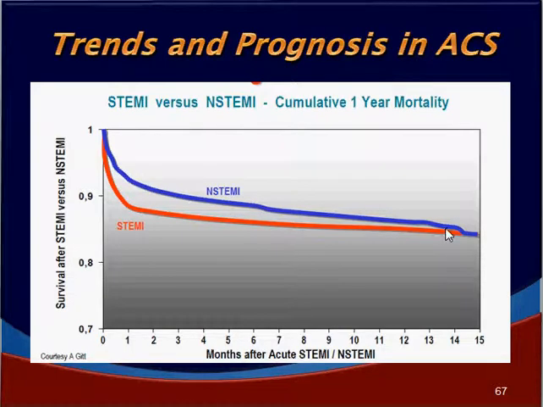But if you look at the long-term data and how these two types of patients are doing at the end of 15 months, there is absolutely no difference between NSTEMI and STEMI, because the majority of the patients who have NSTEMI develop frank occlusion and major acute coronary events during the course of the next 1 year, and they become patients of STEMI, and they face the same prognosis as STEMI at the end of 1 year or 1.5 years.